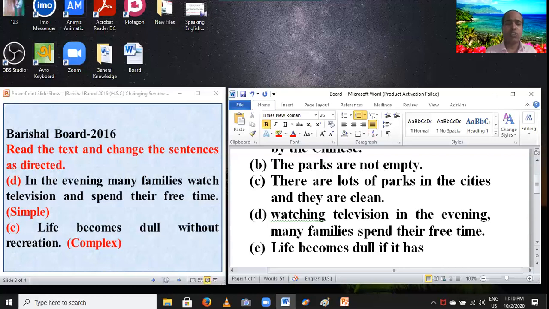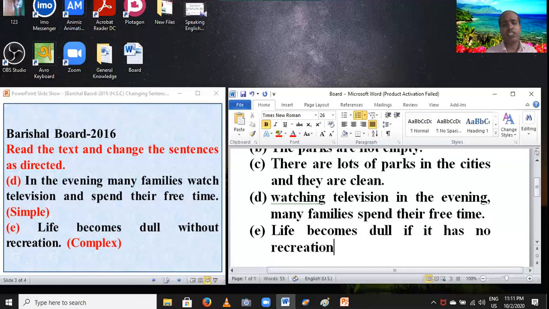And then you have to set no, if plus negative: if it has no recreation. As the word is a noun, so you have to set no. Recreation.